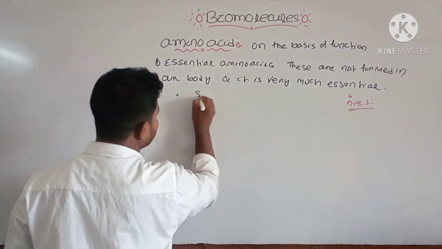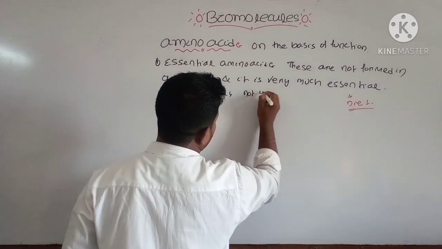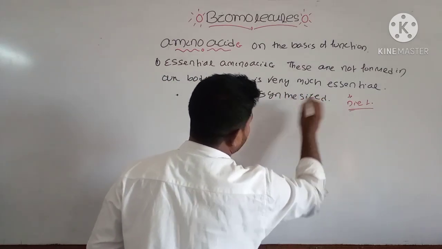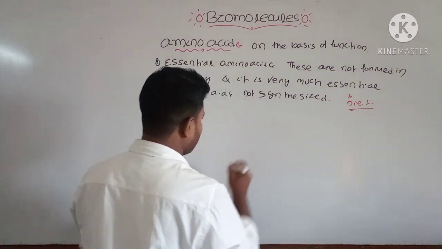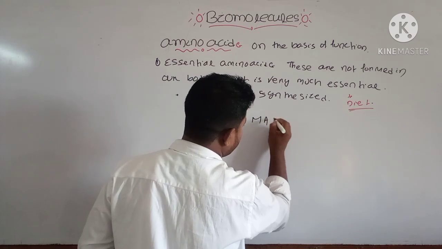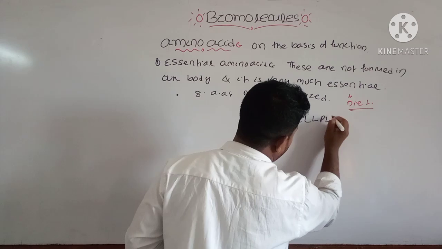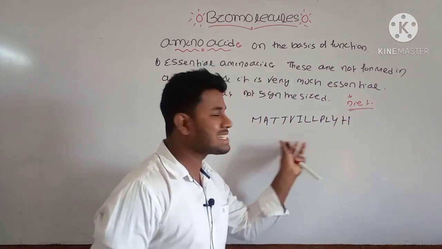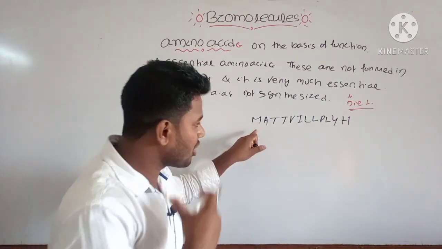Around 8 amino acids are not synthesized in our body. What are these amino acids? One rule is there, that rule is MATVILLPLY. Okay, this is the rule to remember the essential amino acids which are required by our body.